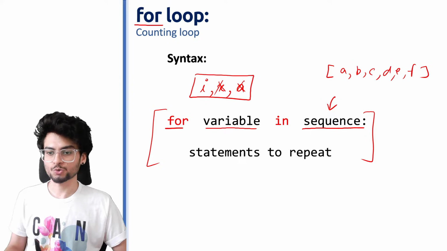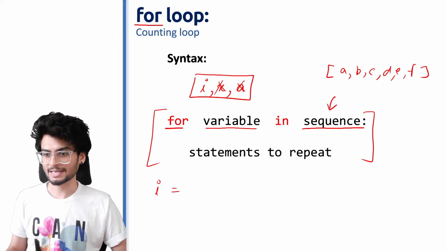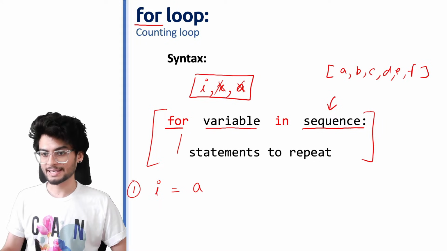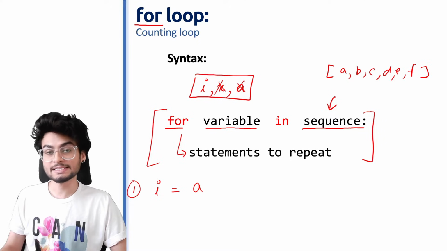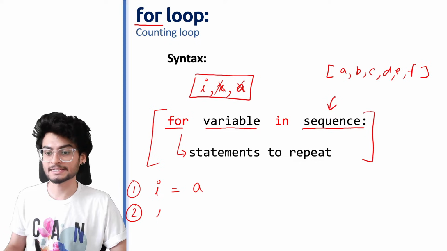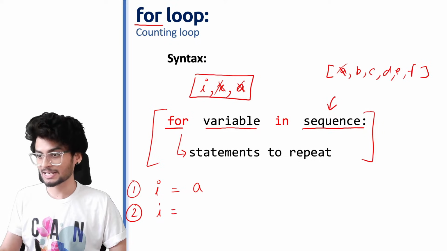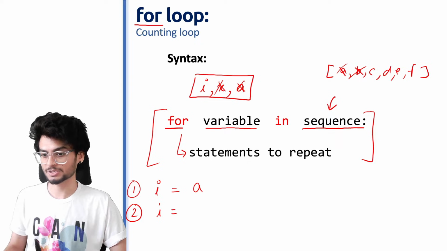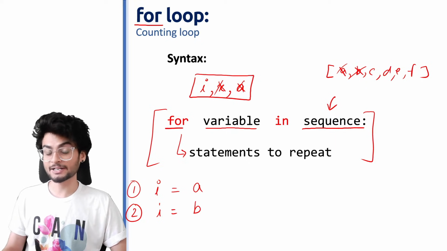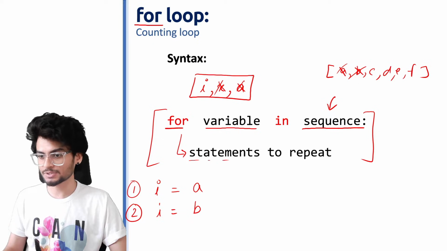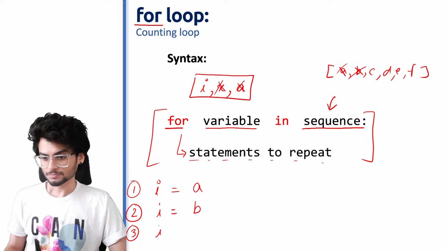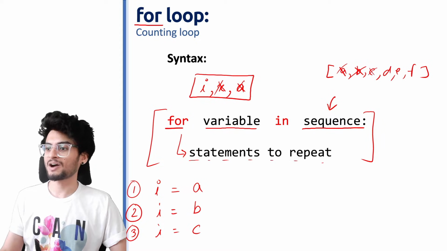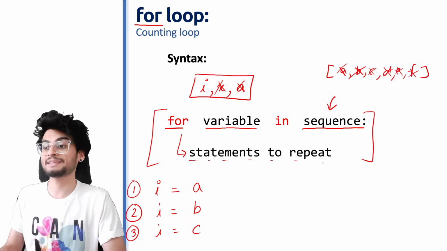Your variable whatever you choose, it will take values like this. The first value I will take is A. Then it will go inside to execute these statements. Once these statements are done, the value of I changes. अब once this element has been used, the next element will be used. I becomes B. Then again it goes inside the loop, executes these statements, and then goes back. So all the possible values of I will be used from this sequence.